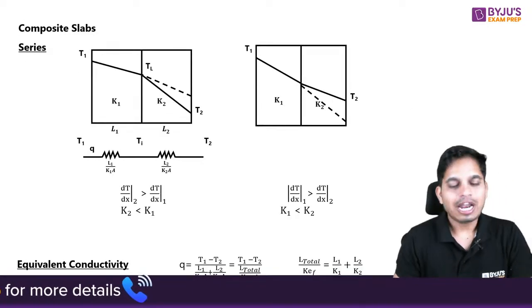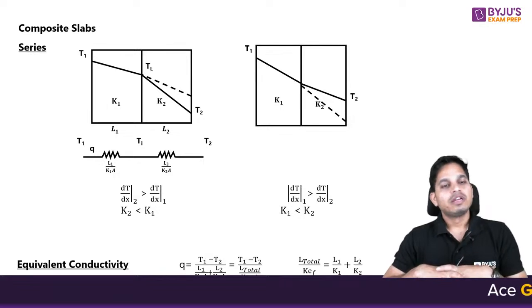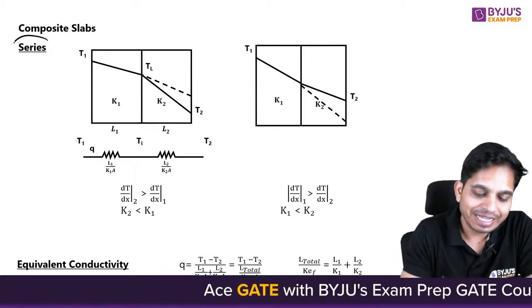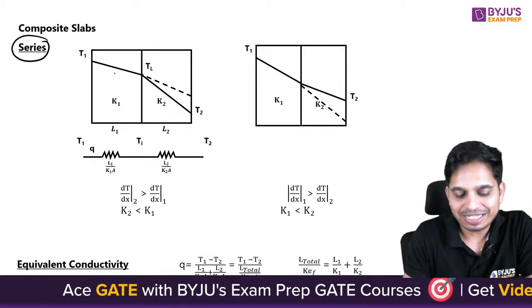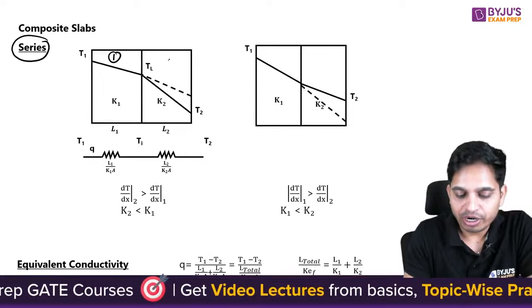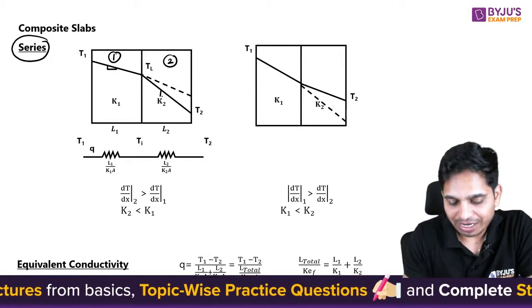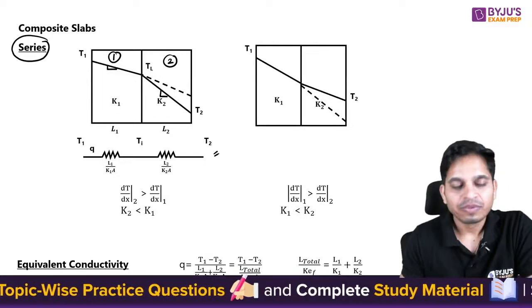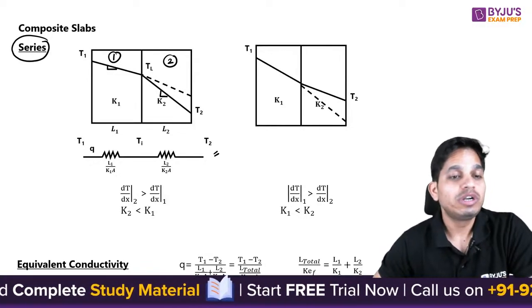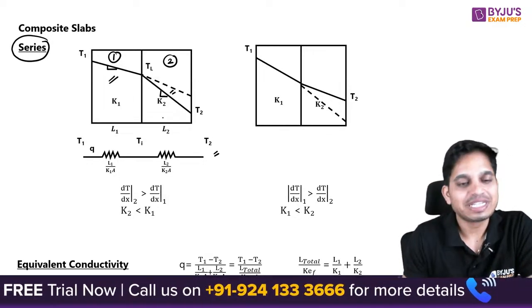Okay, now composite slabs. You can see you have these kinds of slabs. First of all, let's say the series arrangement. This is your body 1, this is your body 2. Here this is your delta T by delta X, and this is your delta T by delta X, and this is your series resistance network. Now tell me, is this slope higher or is this slope higher?